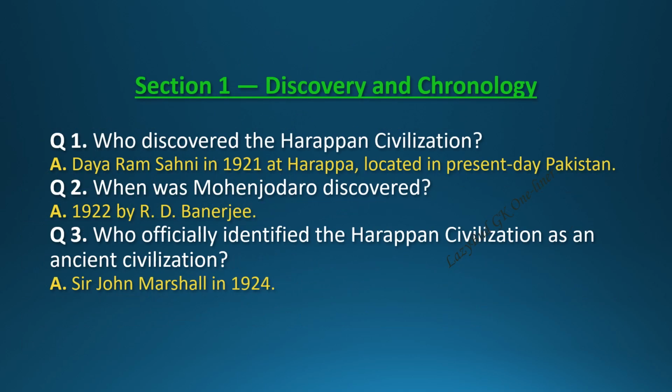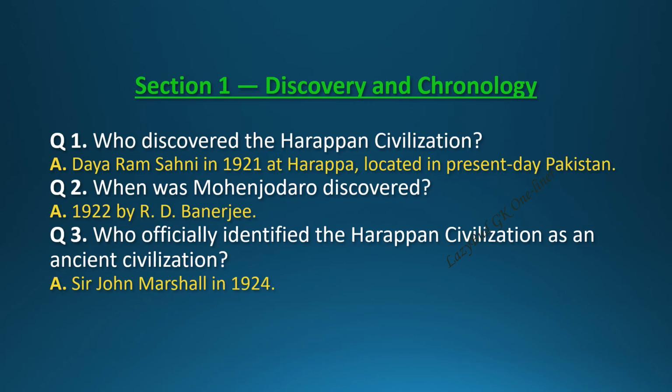Section 1, Discovery and Chronology. Question 1. Who discovered the Harappan civilization? Answer. Dayaram Sahni in 1921 at Harappa, located in present-day Pakistan. Question 2. When was Mohenjo-daro discovered? Answer. 1922 by R.D. Banerjee.